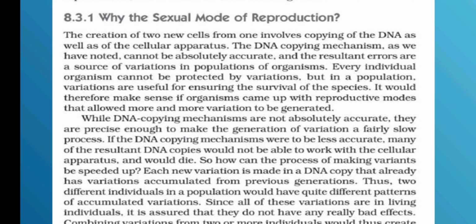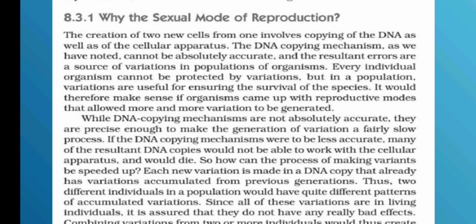The creation of two new cells from one involves copying of DNA as well as of the cellular apparatus. So what is the cellular apparatus? If you look into an animal cell or a plant cell, you see different organelles which are present.